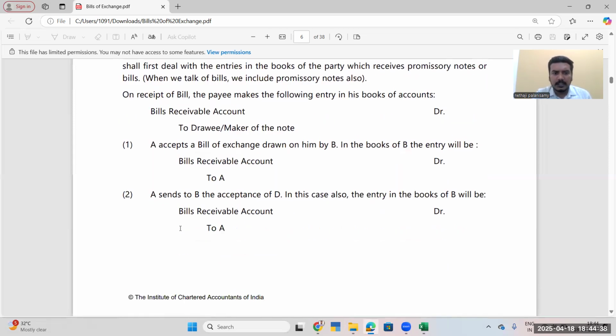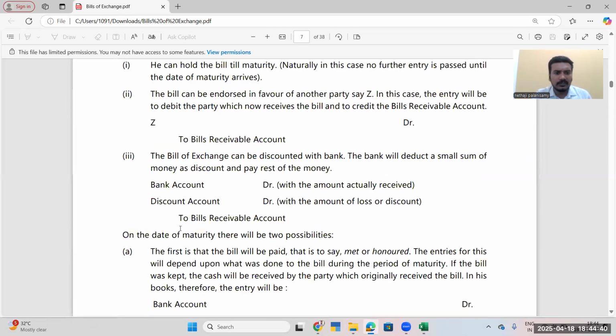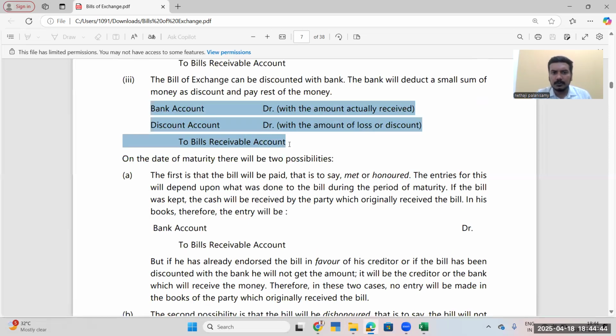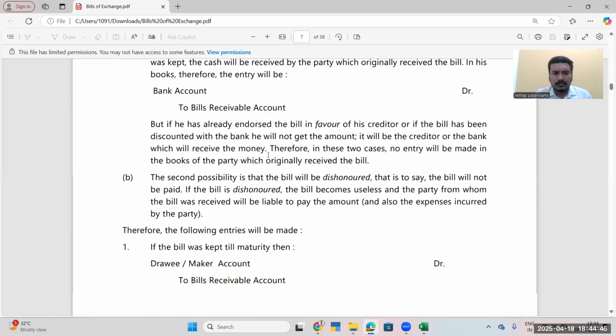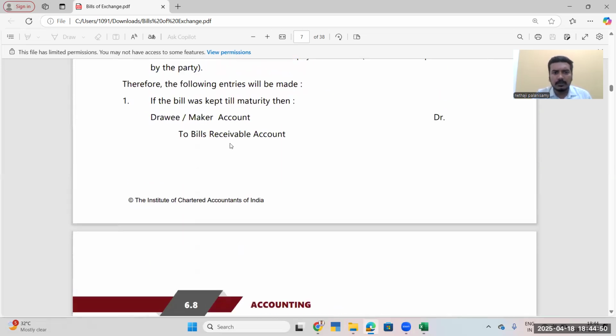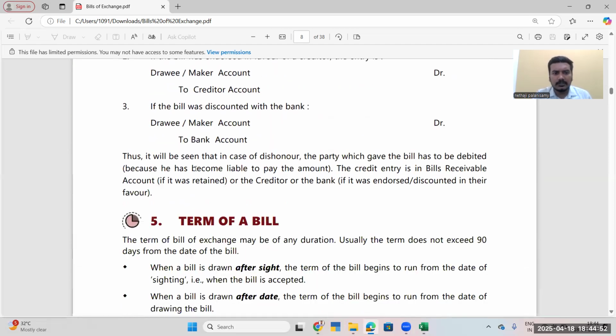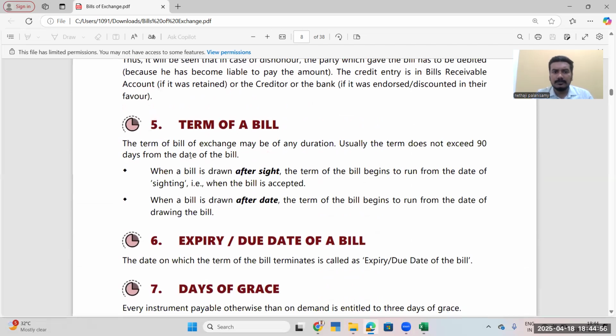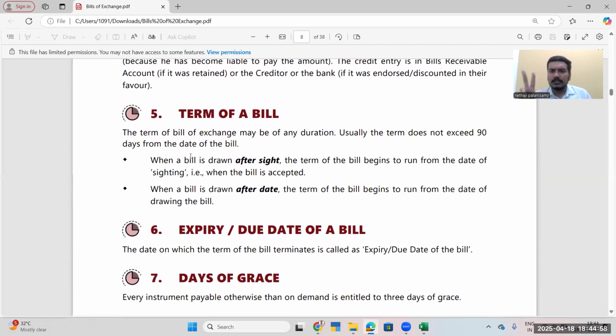So here is the journal entry, how it will be recorded in their books, which we saw in detail. While discounting, how it will be booked; if we are keeping till maturity, what will be the journal entry; if you're endorsing, what will be the entries? Next, we have terms of bill. There are two things: one is after sight, one is after date.